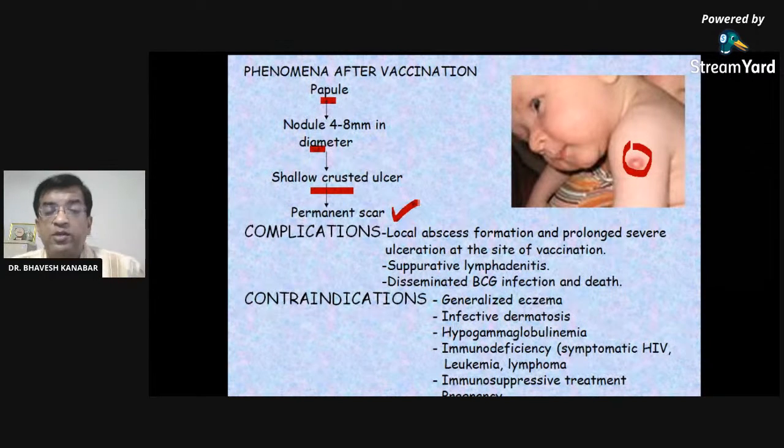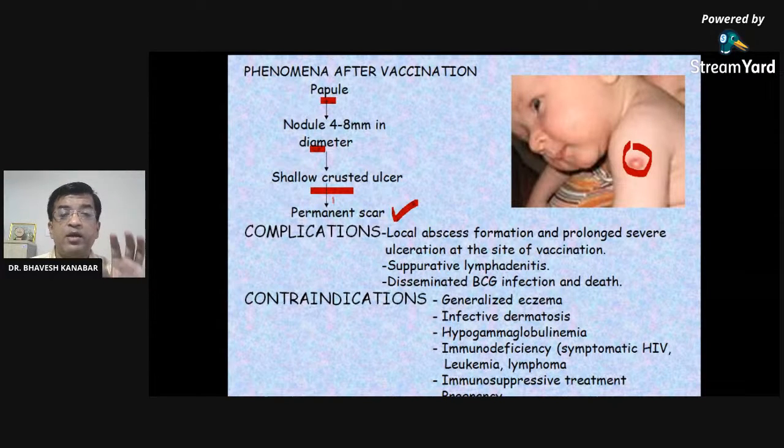Write down in the chat box if you have the scar. Check over the left side of your shoulder, and write down in the chat box if you have the scar. Some of you may have the scar. All of you may not have developed the scar, right?